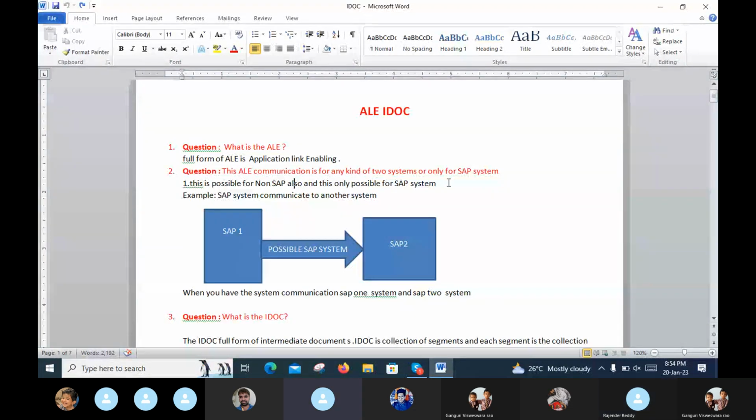Only SAP systems means one SAP system is the sender and another SAP system is the receiver. Sender means data can transfer from the sender to the receiver. That may be called a possible SAP system. So first of all, is this possible for non-SAP? Non-SAP means, for example, SAP 1 system and SAP 2 system. SAP 1 is the possible system. Non-possible is the Java, for example.